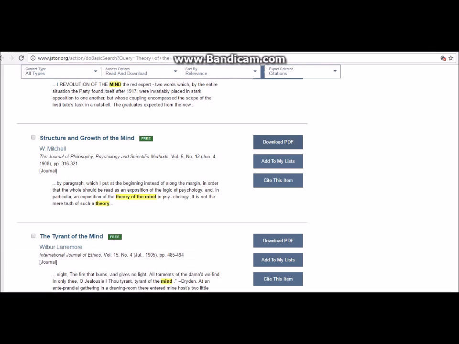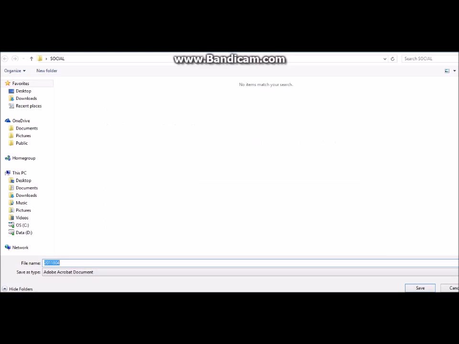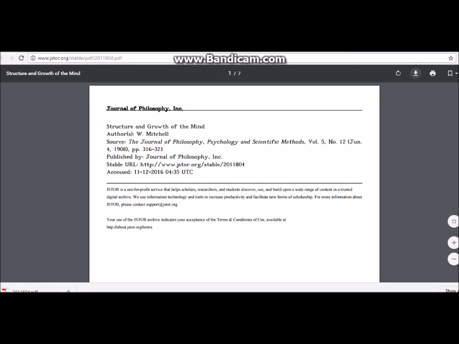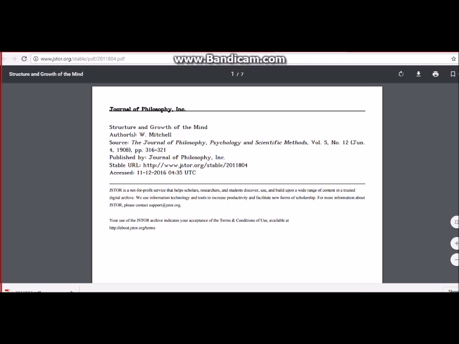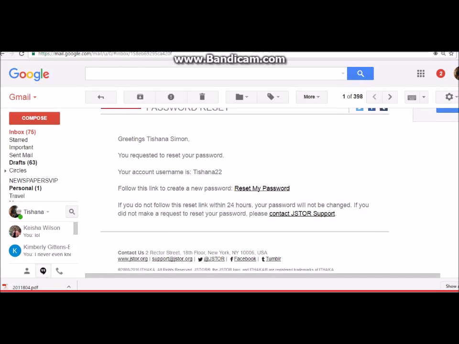So we are going to assume, just for the purposes of this demonstration, that we are going a psychology route. So we chose structure and growth of the mind, and as you can see, we got the entire article there, and you're going to save it. There is a process of saving and keeping track of all your articles, and programs that you can use to keep track of bibliographies. If you want to know more, as I said, we are a service. You can contact us.